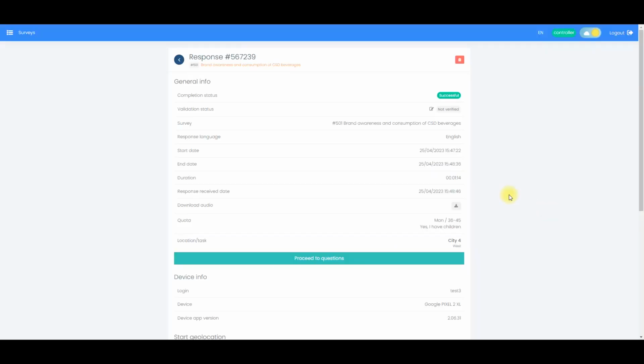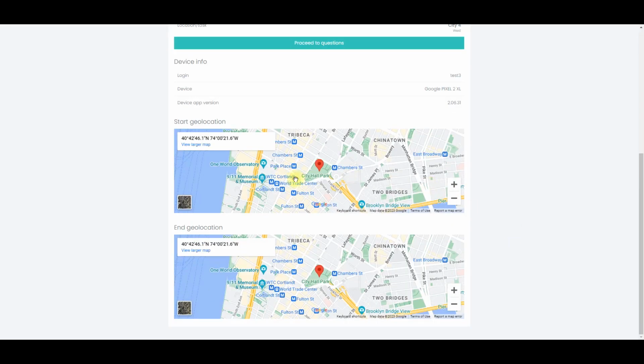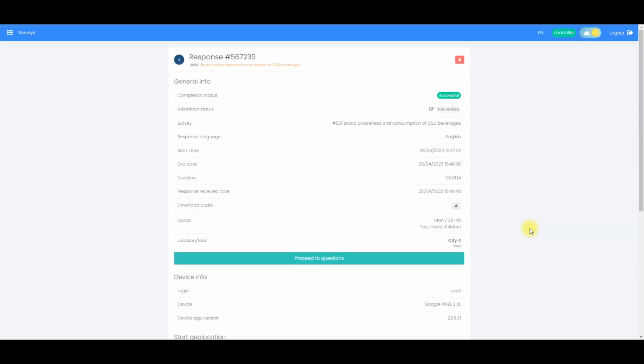In the questionnaire, we can see the duration and GPS coordinates at the start and end of the survey. If the time is too short, or the GPS coordinates do not correspond to the task, these are already the first signs of a low-quality interview. Move on to the answers of the next questions.